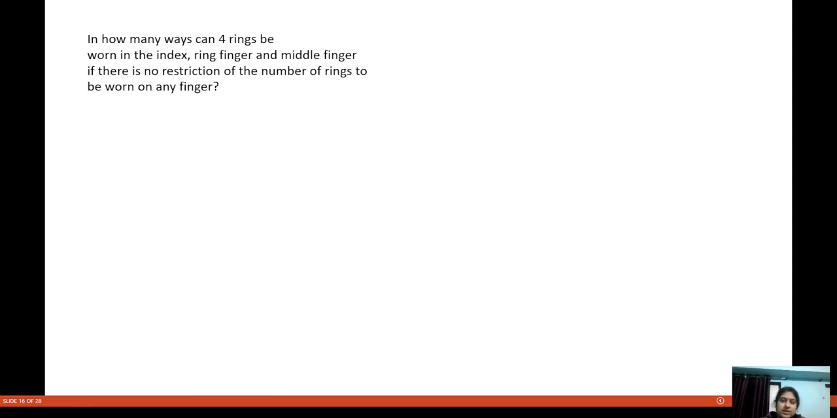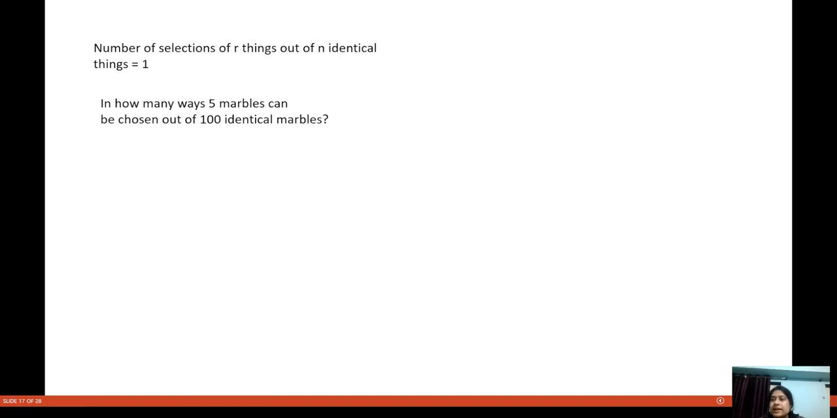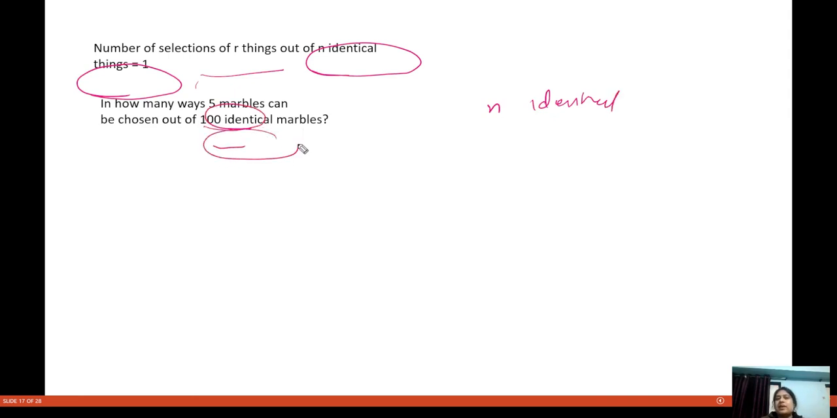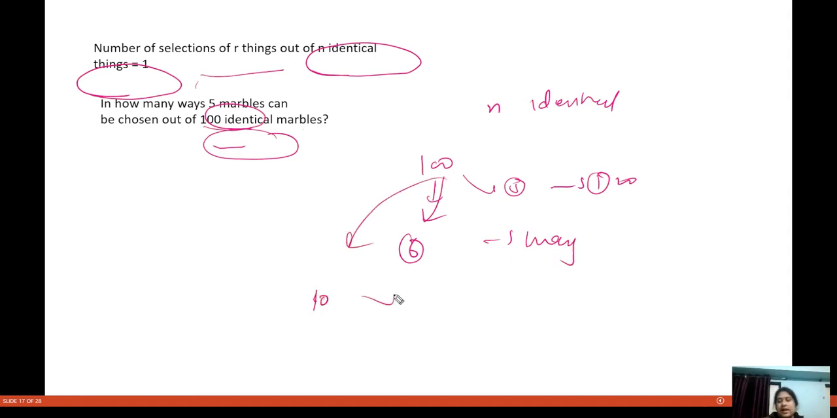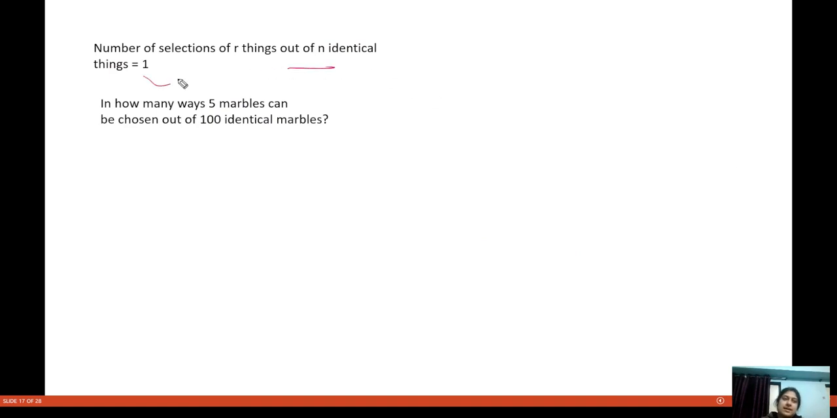Now let's move on to our next concept. See, what is the next concept? It is saying the number of selections of r things out of n identical things is equal to 1. So n things are identical, and in how many ways can you select 5 marbles out of 100 identical marbles? You have to choose 5, you can choose in one way. If you have to choose 6 marbles, that also can be done in one way only. If you have to choose 10 marbles, that is also one way. And if you have to choose 100 marbles, that is also one way. So the number of selections of r identical things out of n identical things is equal to 1.